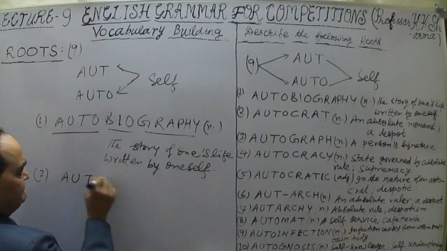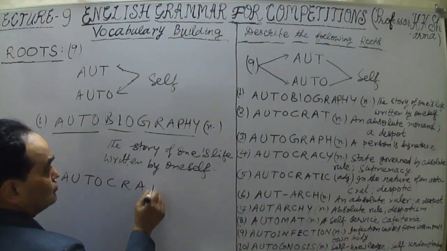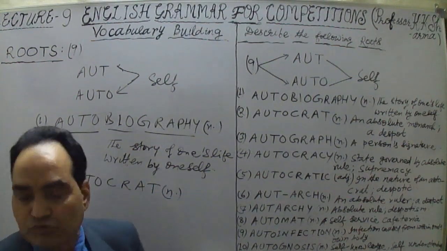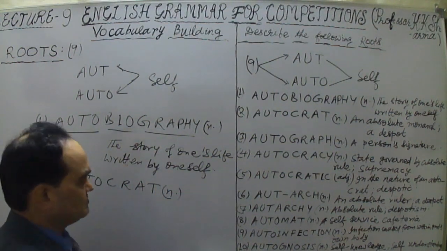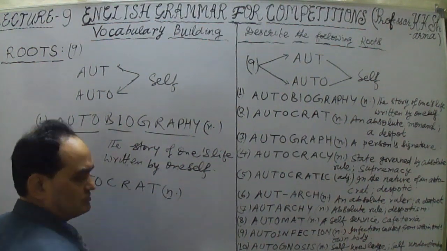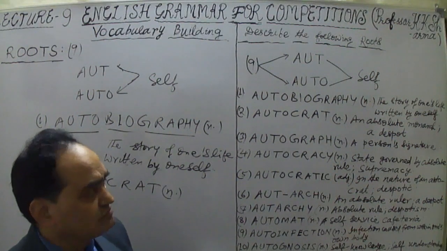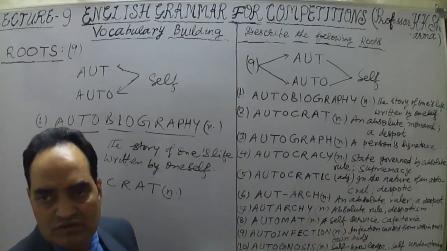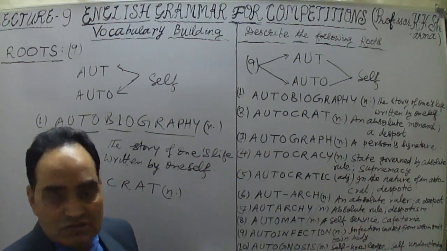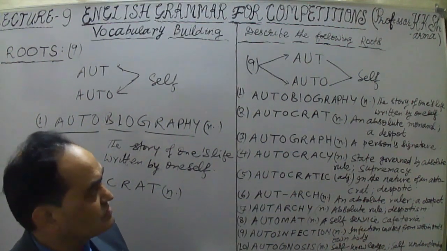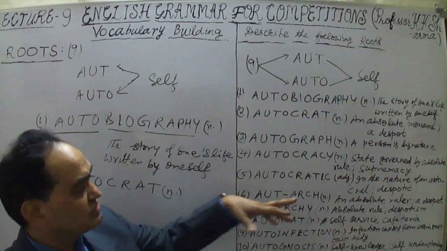This word is autocrat, again a noun. Here the person is an absolute monarch. An autocrat person is undoubtedly an absolute monarch.